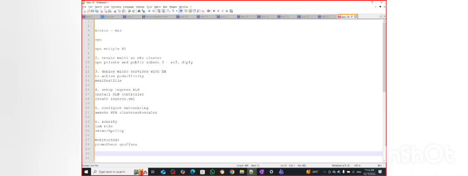Let's say I want to have my application, my microservice, running only in two nodes. Not more than that. Even if there is a high load, I don't want to provision a new node for it. So when I create the node group, in that section you can specify the desired node number as two, with minimum nodes two and maximum nodes two. So it will be desired capacity, minimum and maximum capacity, all two. You can do that when creating the node group.